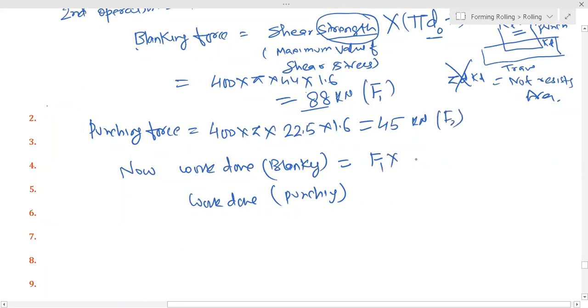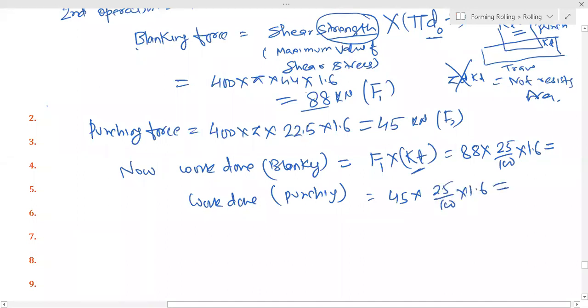F1 into percentage penetration K T. So this is 88 into K T. K T is 25% of thickness, 1.6. And in this case, it is 45 into 25 by 100 into 1.6. So work done we got.